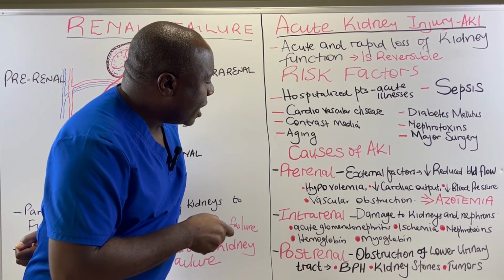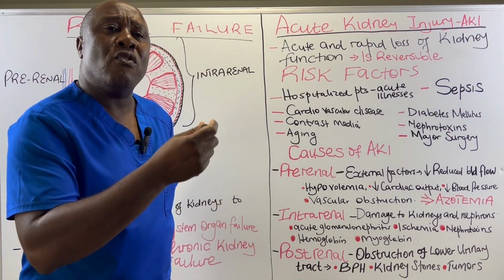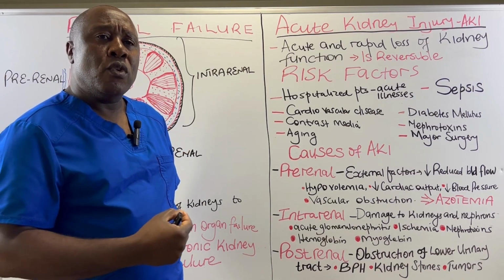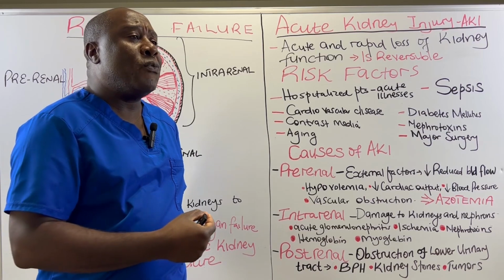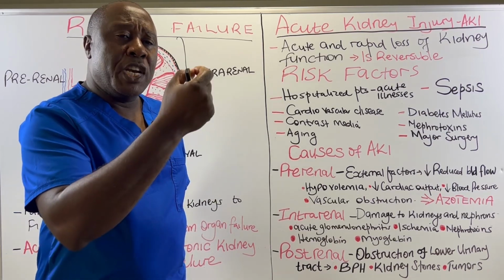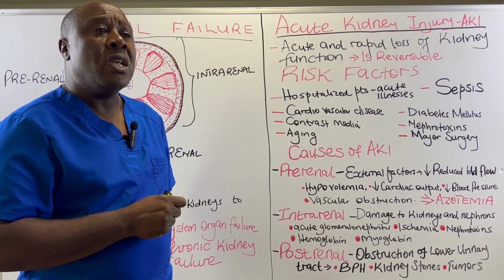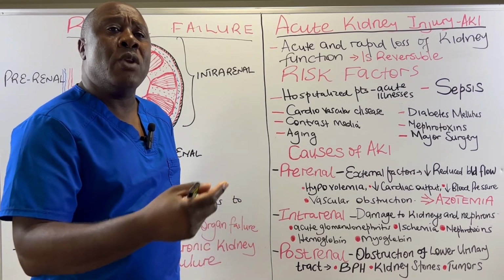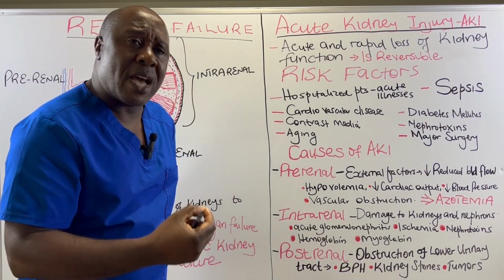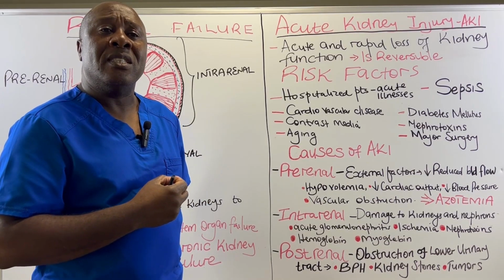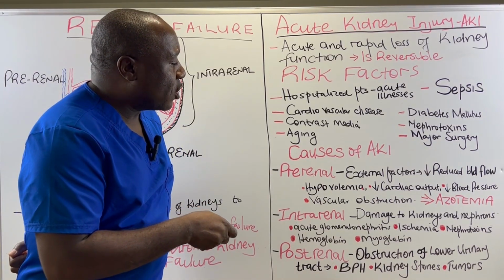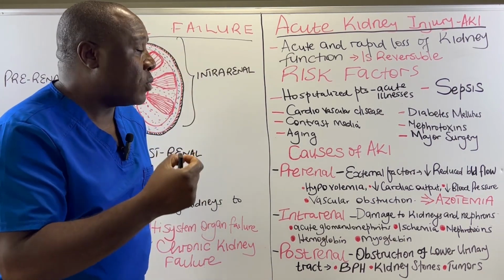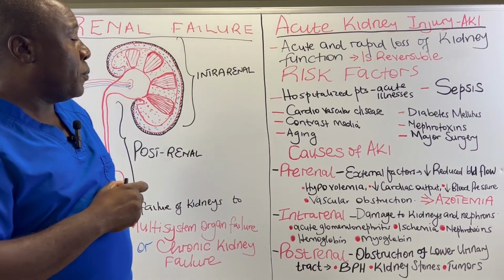Number one, we have got hypovolemia. When we have got reduced volume in our circulatory system, due to one reason or the other, for example, if we have dehydration, we are going to have reduced volume in our circulatory system. If we have got bleeding, if we got trauma and we bled profusely, then we are going to lose a lot of blood. That is going to interfere with our volume in the circulatory system. So reduced volume in the circulatory system is going to cause injury to our kidneys because they are not going to be perfused adequately. So hypovolemia is one of the prerenal causes.